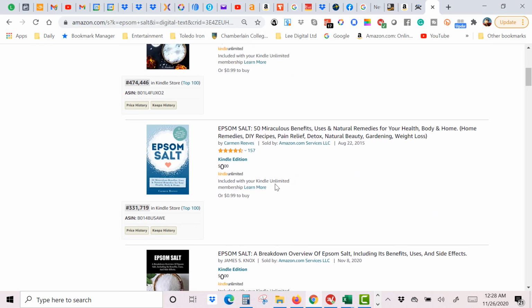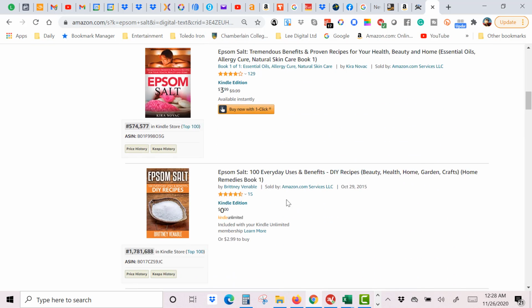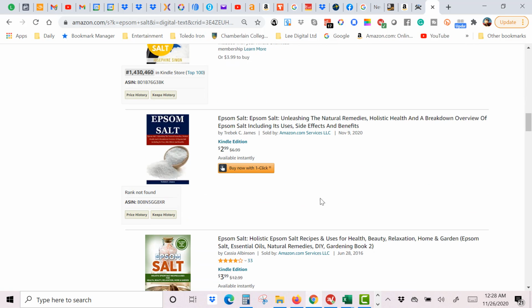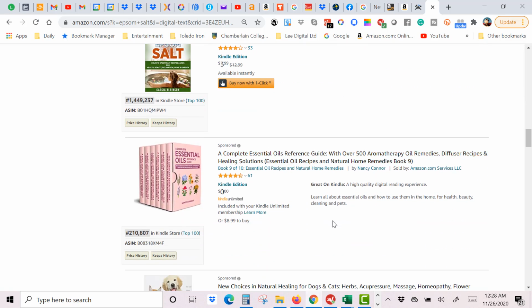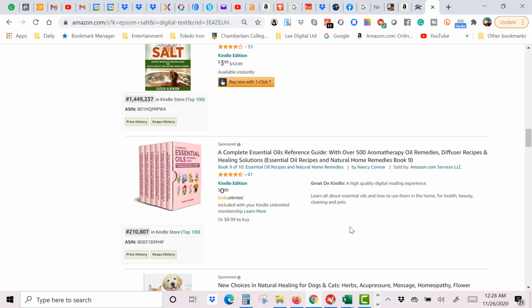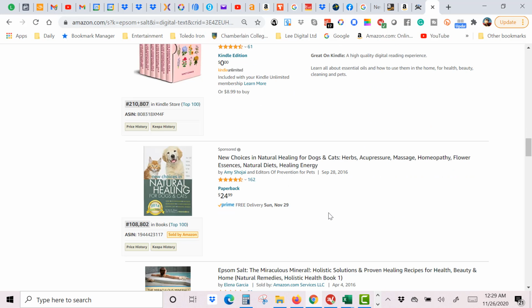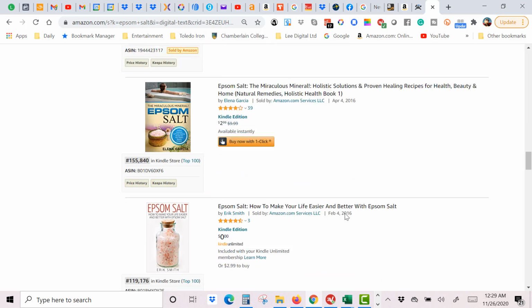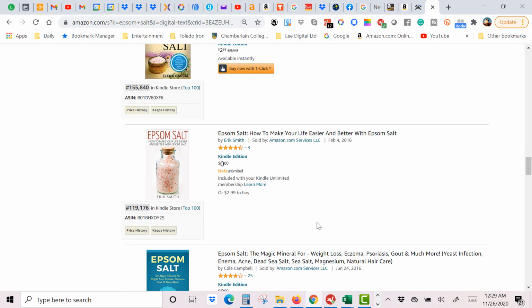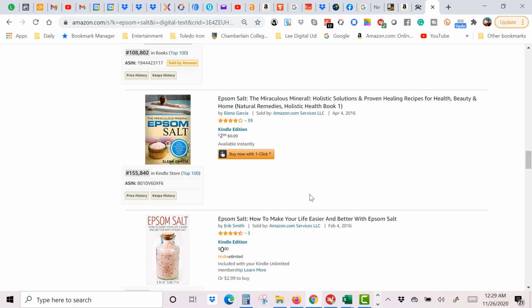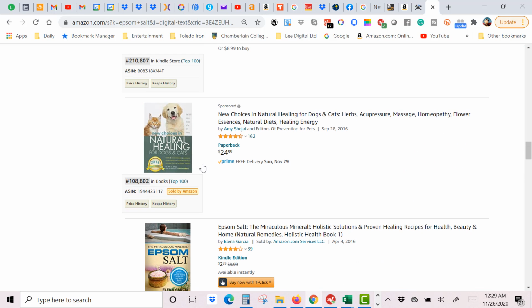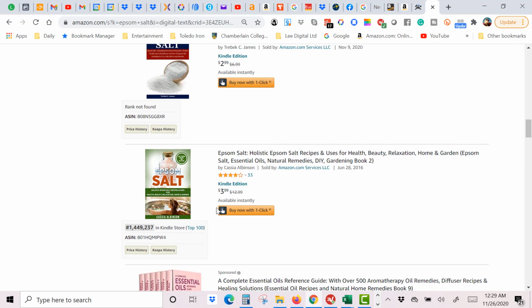Epsom salt, Epsom salt, Epsom salt. Okay, so there's publishing going on here in this particular keyword. Here's a bundle, essential oils, and wow, a lot of books. So I like the fact that, look at this, 100 BSR from a book in 2016. That is fantastic. 2016, yeah. I like that there's a lot of books here.